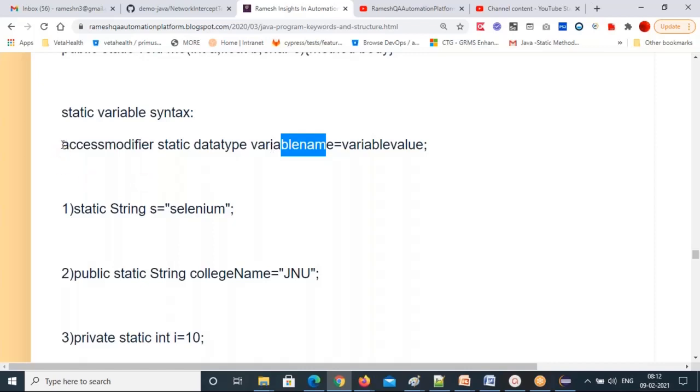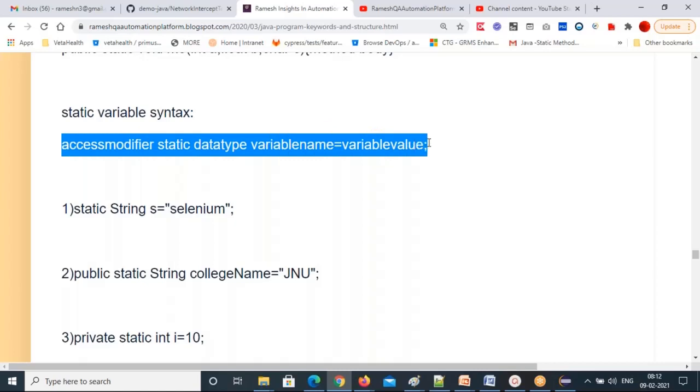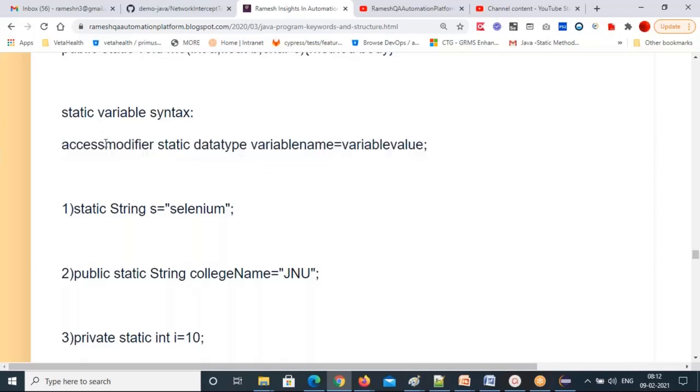See the first variable example. Based on this syntax, I'm deriving my own variables. Everywhere I give the formulas first, so if you remember the formula, you can create your own static variables. If you remember this syntax: first the access modifier, then the static keyword, then the data type, variable name, equal to, value. The access modifiers I already gave, and what is meant by static, I told you.